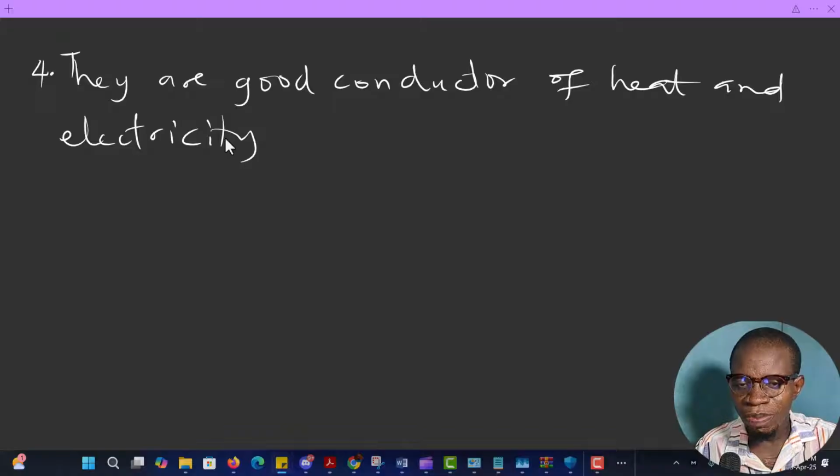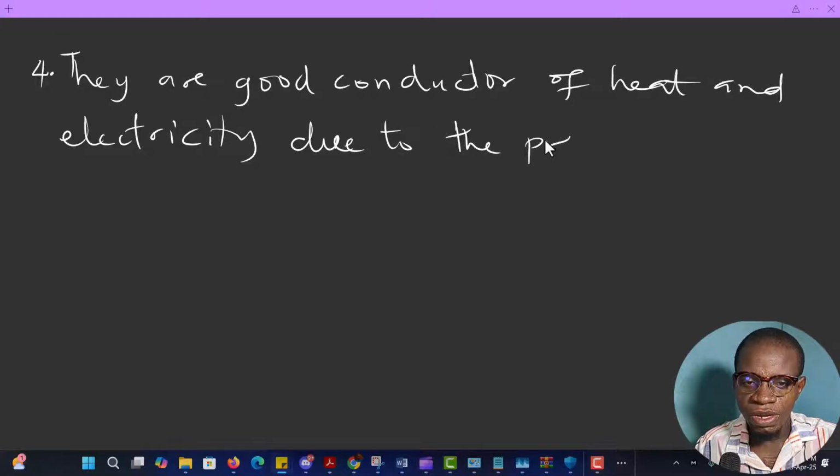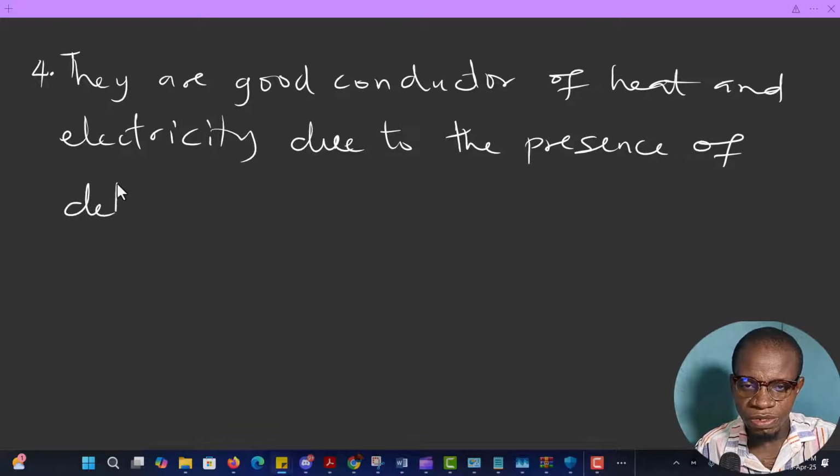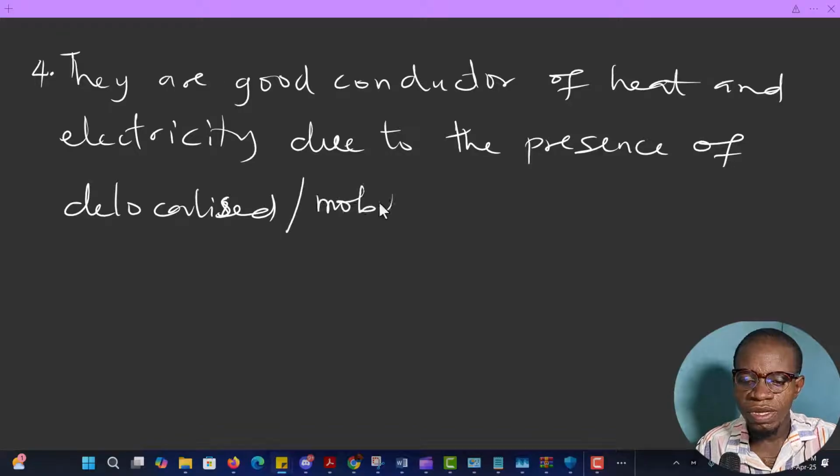Delocalized or mobile electrons. So we just say due to the presence of delocalized, sorry, delocalized or mobile electrons. So that's the reason why it's so.